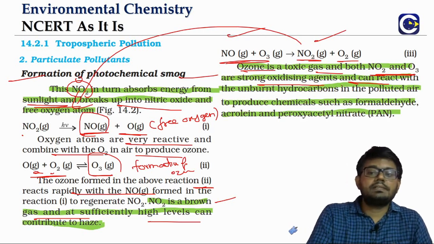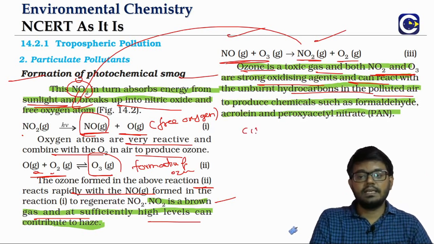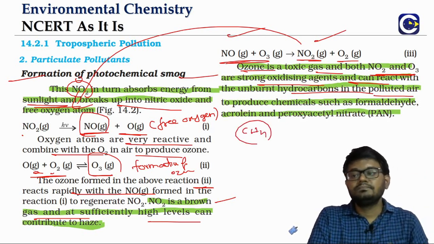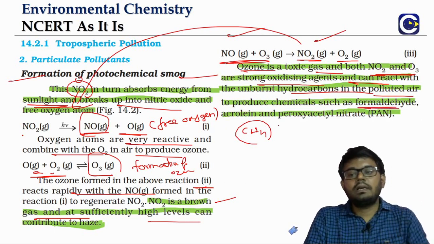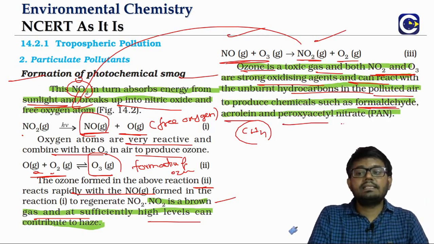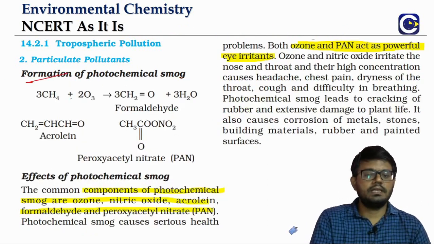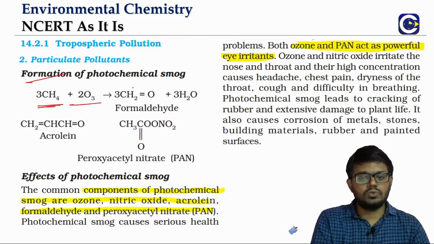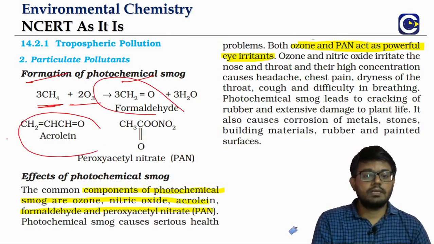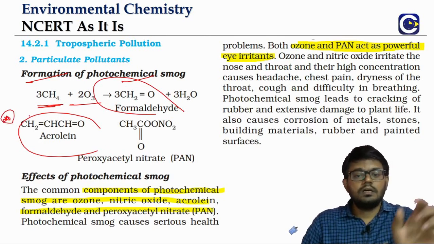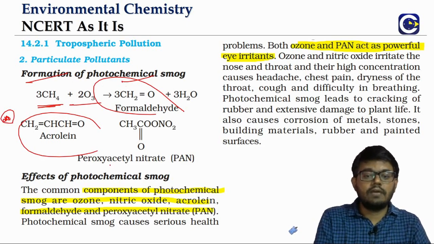Even these oxidizing agents can combine with unburned hydrocarbons, like I said, the volatile ones, methane, etc. They will give rise to compounds like formaldehyde, acrolein, and peroxyacetyl nitrate, which we can call in short PAN. So you can see what happens: the volatile hydrocarbons can react with the ozone and give us formaldehyde. We can also get acrolein. Sometimes they can ask what is the formula of acrolein or what is the structure of acrolein, so these kinds of things we have to keep in mind. Then we have peroxyacetyl nitrate.